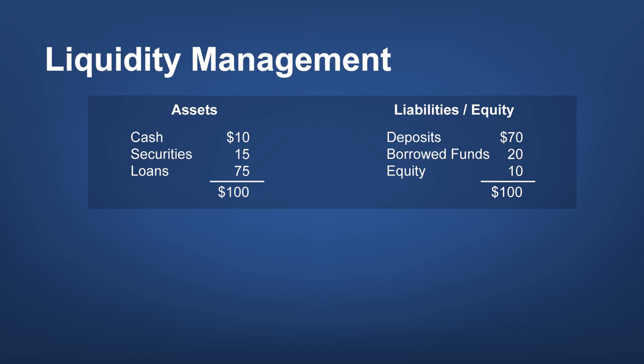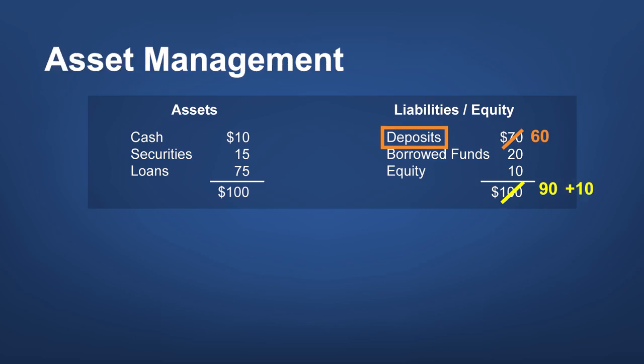Let's see how this works when our simplified bank has a deposit withdrawal. Suppose $10 is pulled out. Deposits decline from $70 to $60. The bank has lost $10 of funding. With asset management, the bank simply hands over its cash to meet the withdrawal. $10 of cash is gone. Bank assets shrink down to $90 as well. Of course, the bank could also achieve the same outcome by selling its liquid securities. This is another response coming from the asset side of the balance sheet.